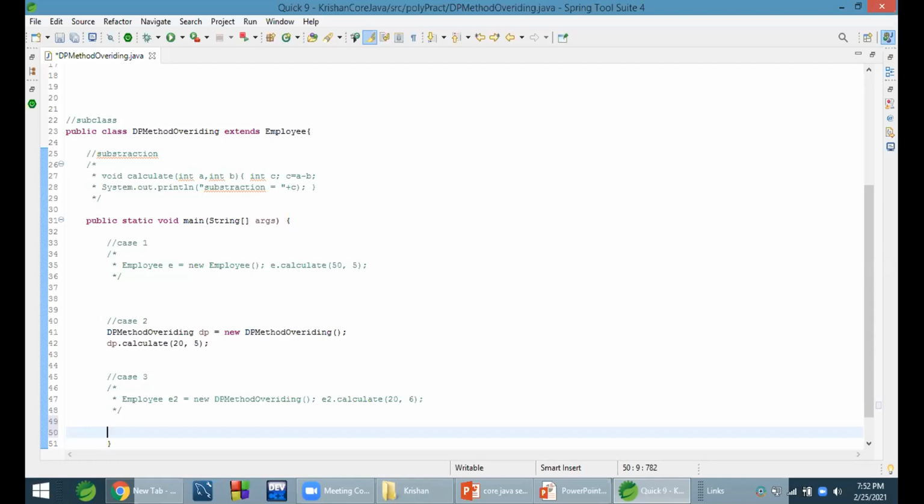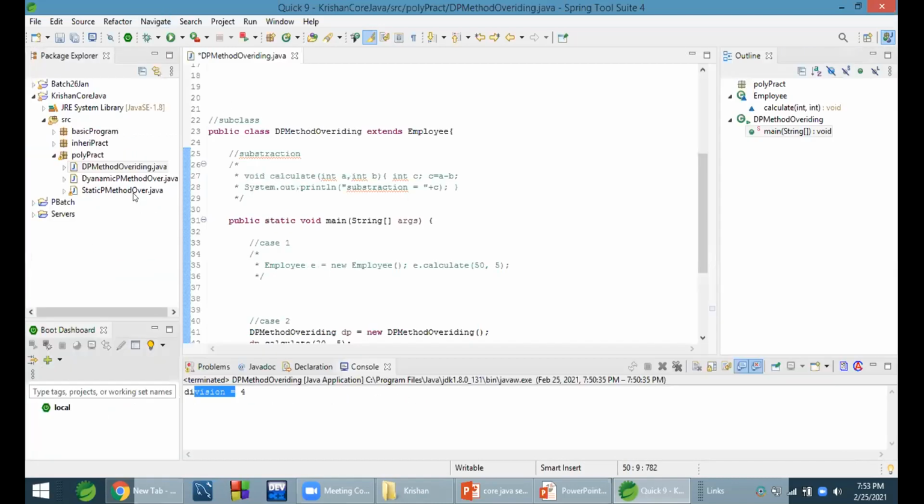Definitely it's a parent, and it may have more properties, and the subclass is deriving from the parent. So to remember this, you can imagine it like this. This is the rule: we cannot assign a superclass object to a subclass, but we can assign a subclass to a superclass.